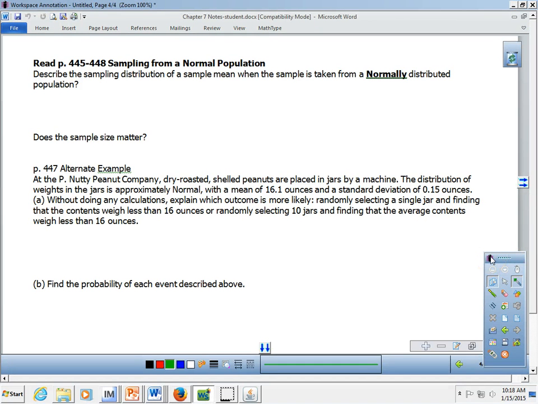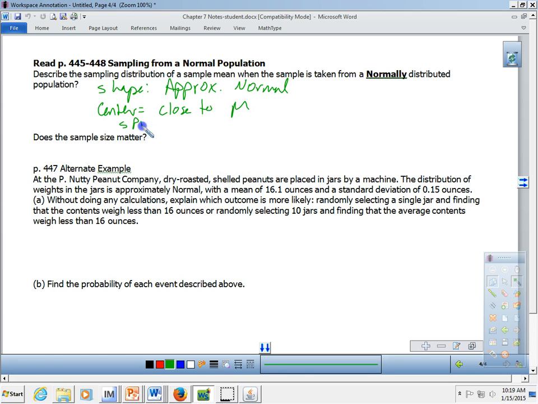And we see that in the next question: describe the sampling distribution of a sample mean when the sample is taken from a normally distributed population. Well, if it's from a normally distributed population, then the shape is going to be, again, approximately normal. We don't want to say normal. It's a big deal there, okay? The center, again, is going to be the same, or actually close to mu, the population mean, and the spread is going to be smaller than sigma, or the population standard deviation.